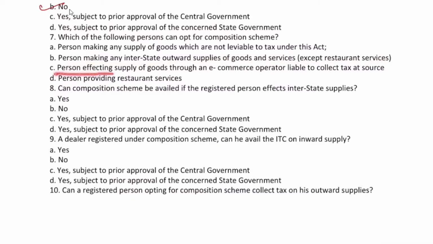C: persons effecting supply of goods through an e-commerce operator liable to collect tax at source. D: persons providing restaurant services. Who is eligible among all these?